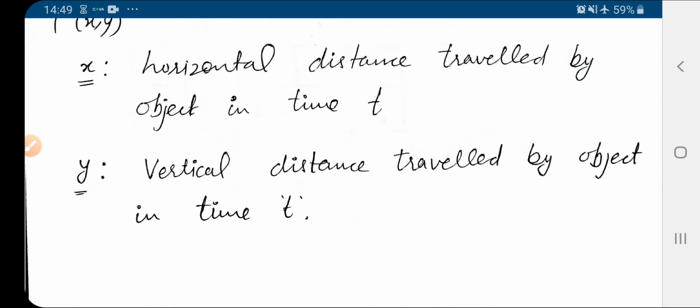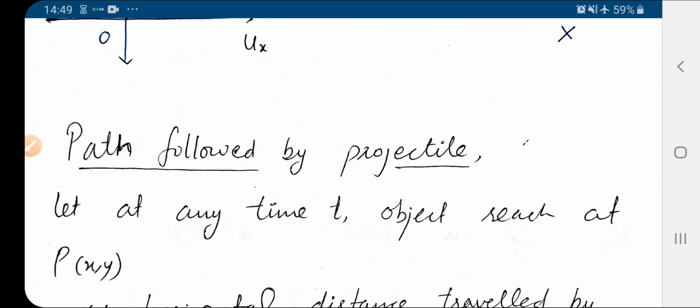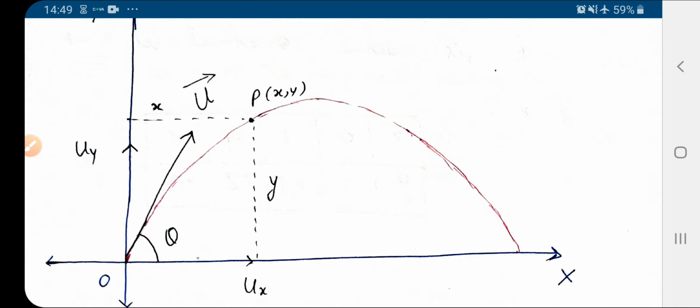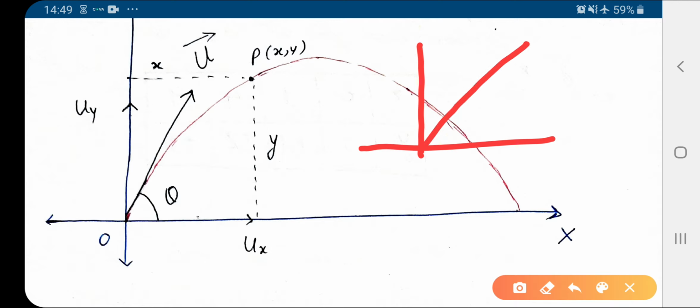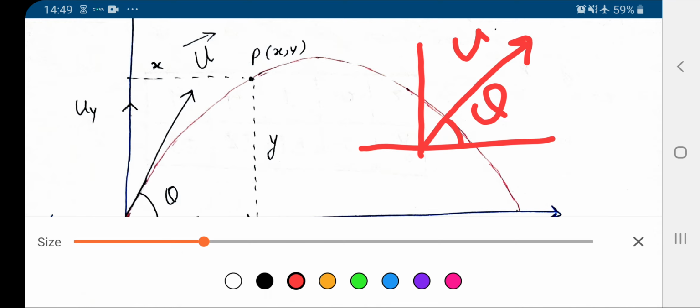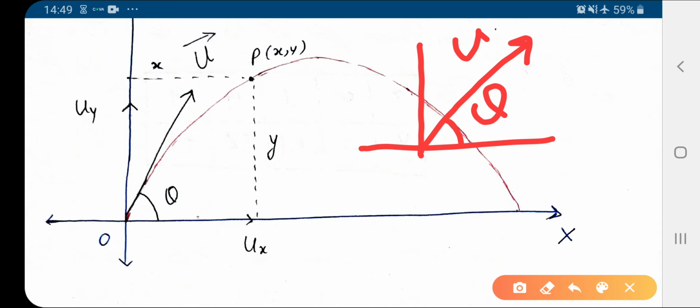Now one more thing is here. If you have a velocity vector in this direction, say u, and this is the angle theta, then what will be the component ux along x-axis and uy along y-axis?